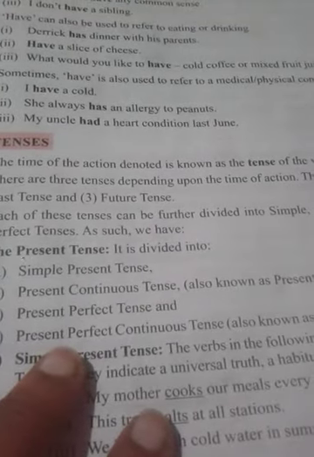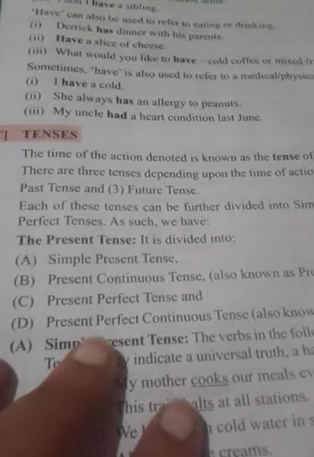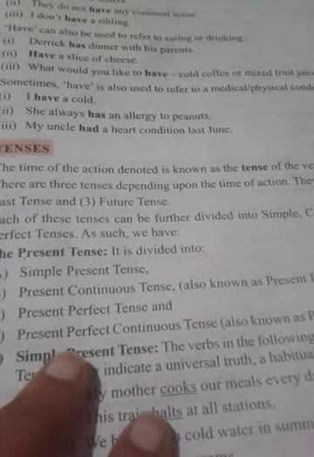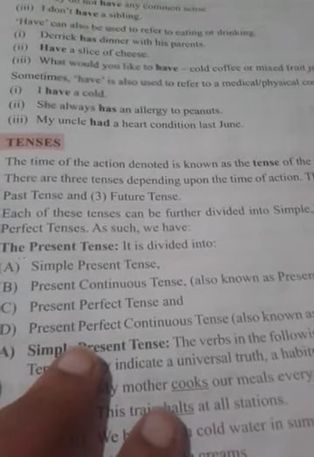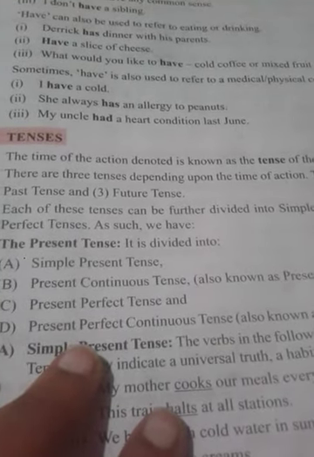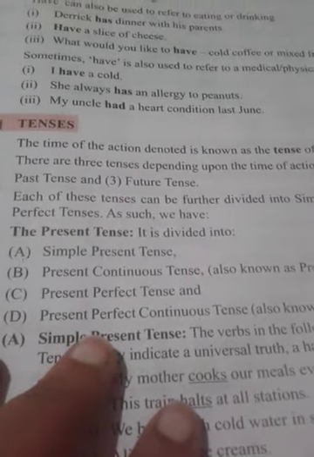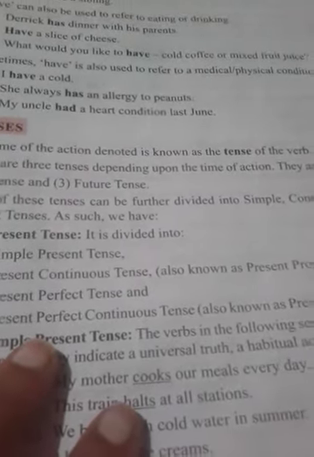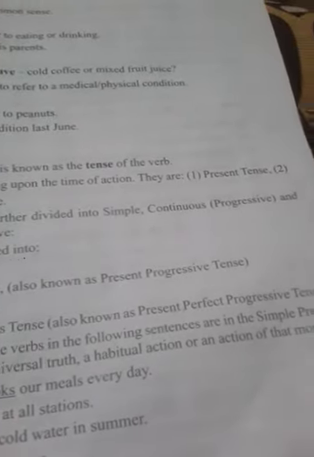First we take the present tense, which is divided into four categories: simple present tense, present continuous tense, also known as present progressive tense, present perfect tense, and present perfect continuous tense, also known as present perfect progressive tense.